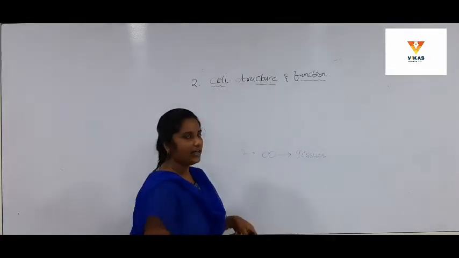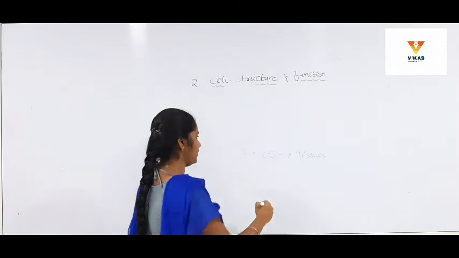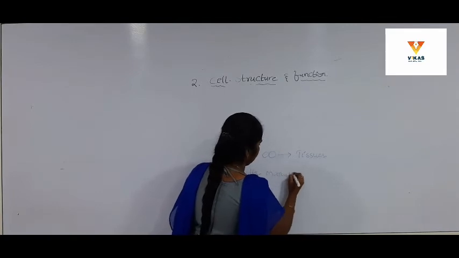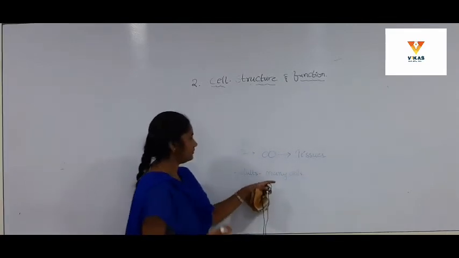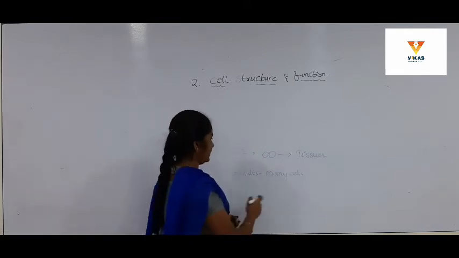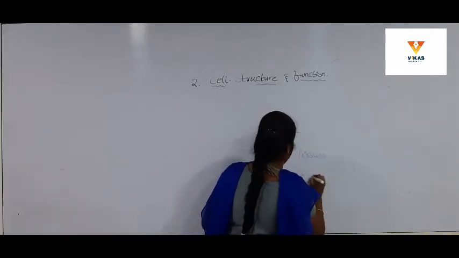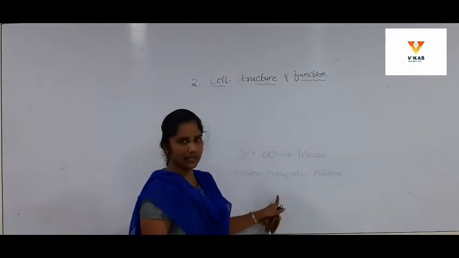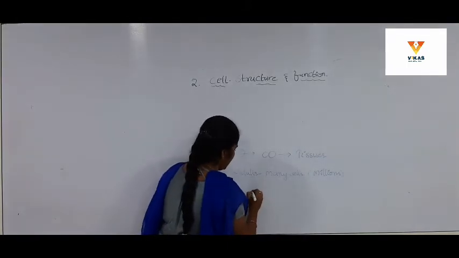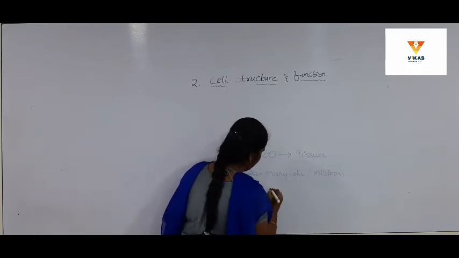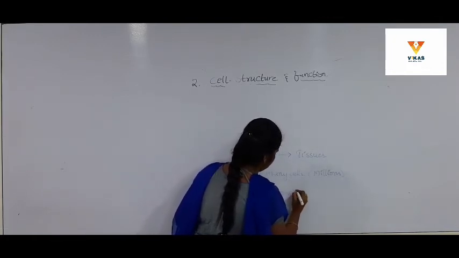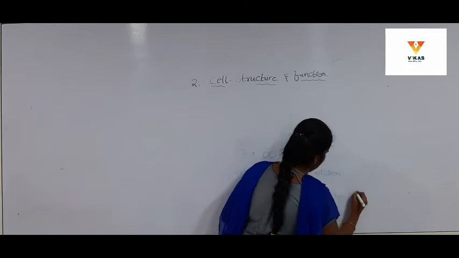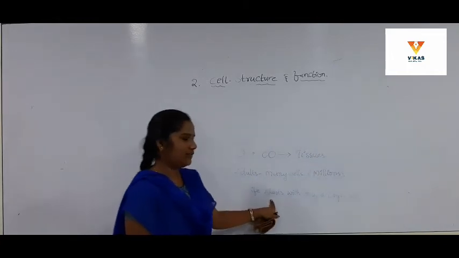When you observe, an adult has many millions of cells in the body, but the journey of life starts with only a single cell. Our life starts with only a single cell.